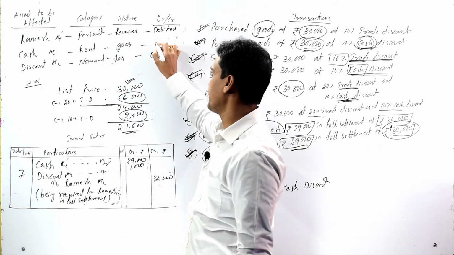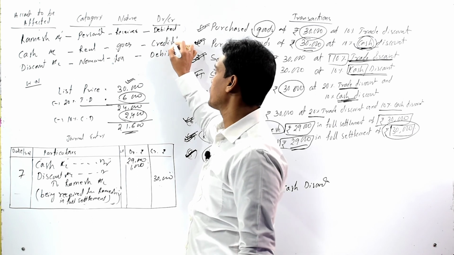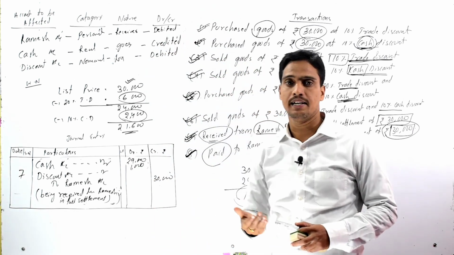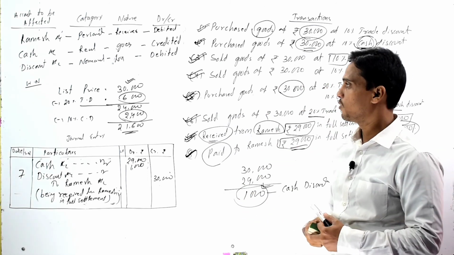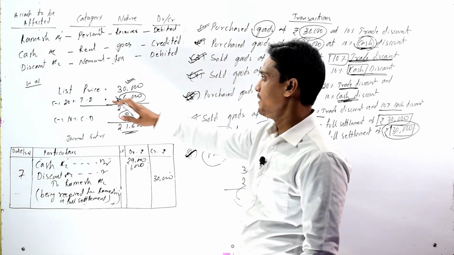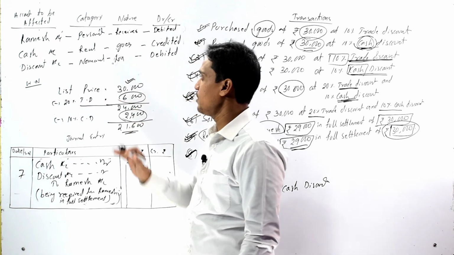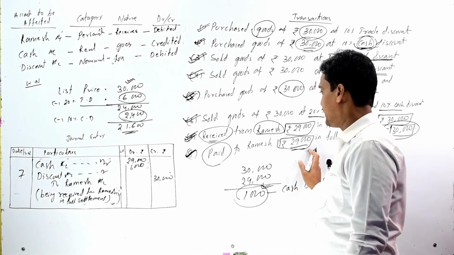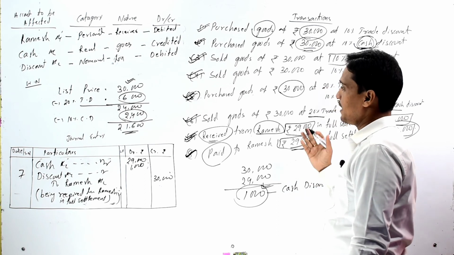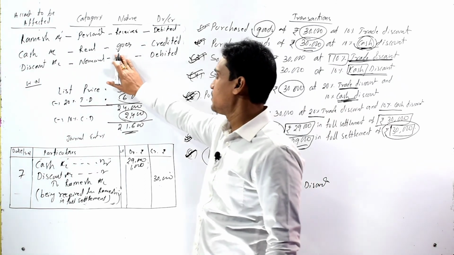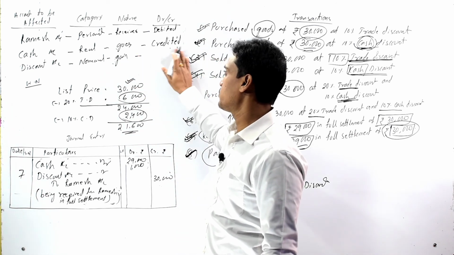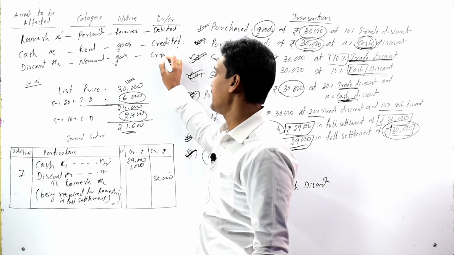It should be credited as per the real account rules, that is debit what comes in and credit what goes out. And discount account, as it belongs to nominal account and we are making the payment, that means we are receiving the discount here, so it is a gain for the organization, so it should be credited.